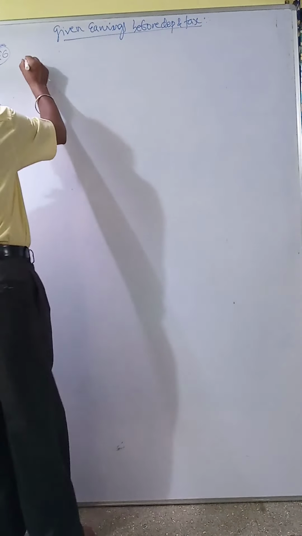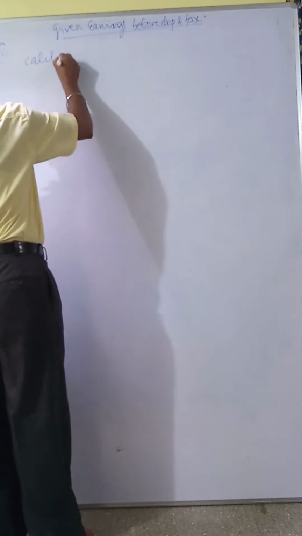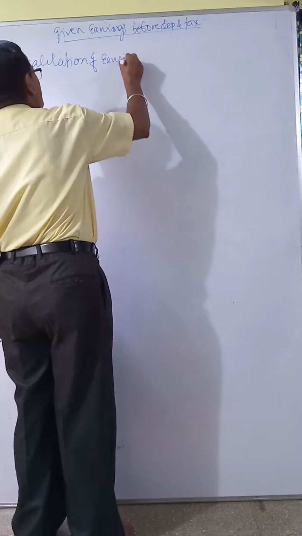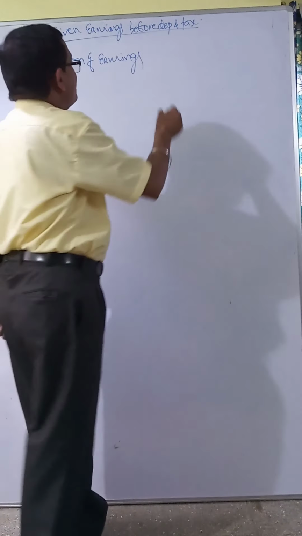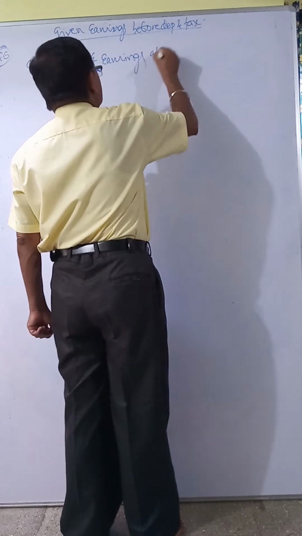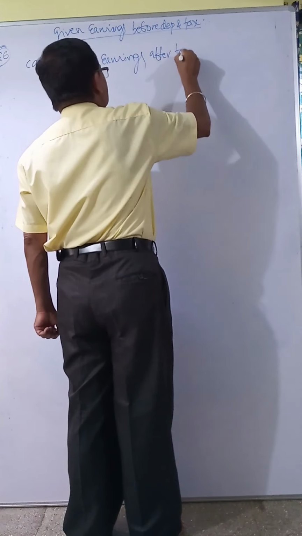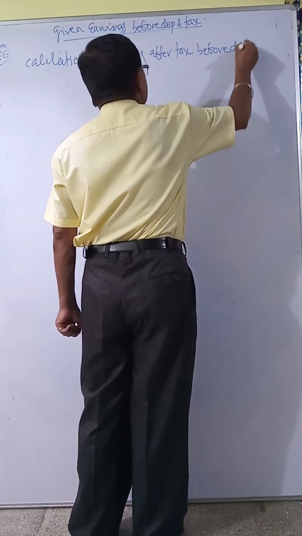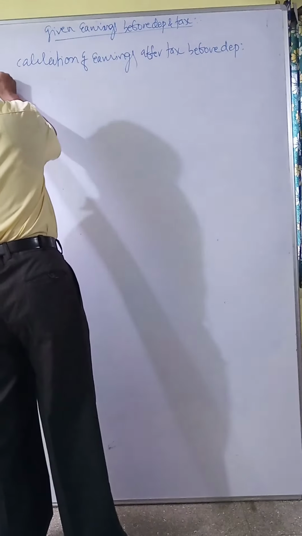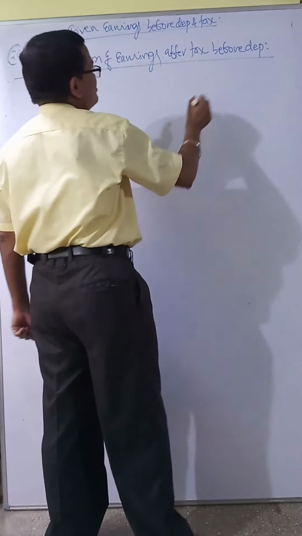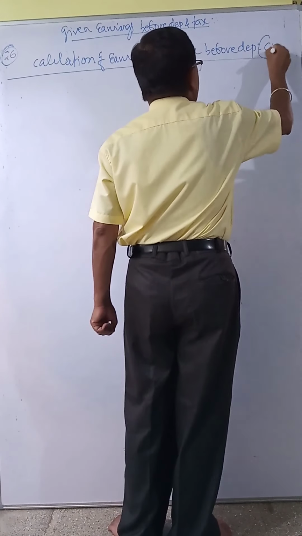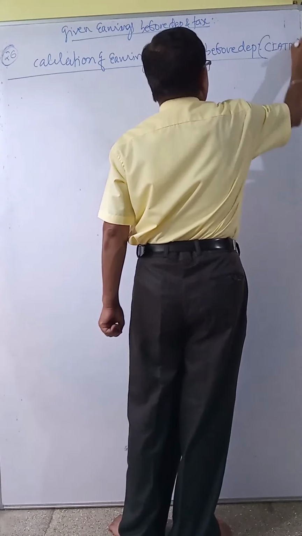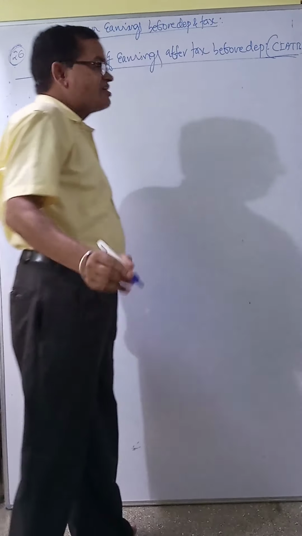See, calculation of earnings, or you can write cash inflow, earnings after tax before depreciation. We want this. You want cash inflow after tax before depreciation. Earnings or cash inflow, whatever.